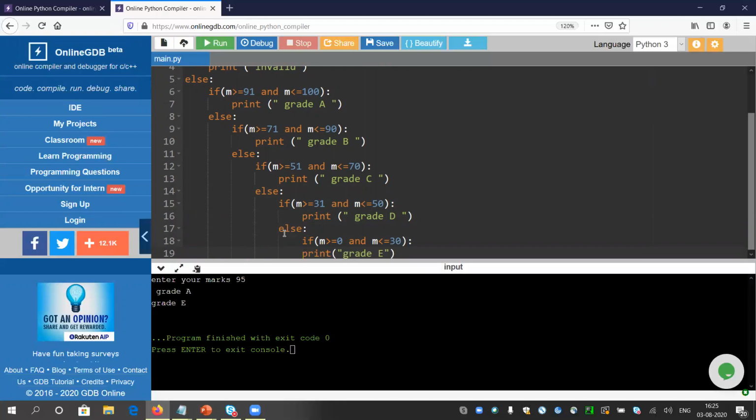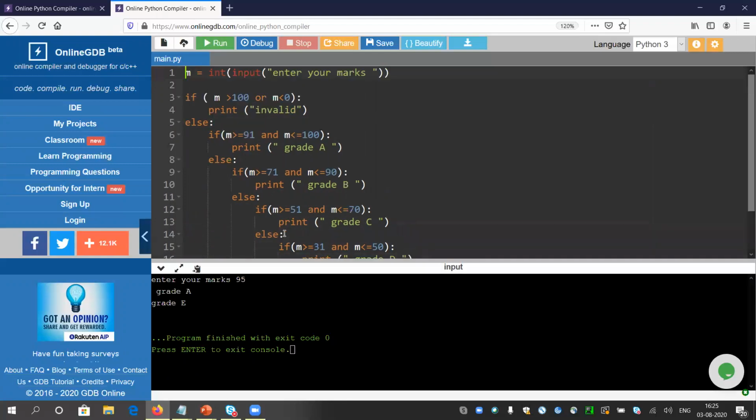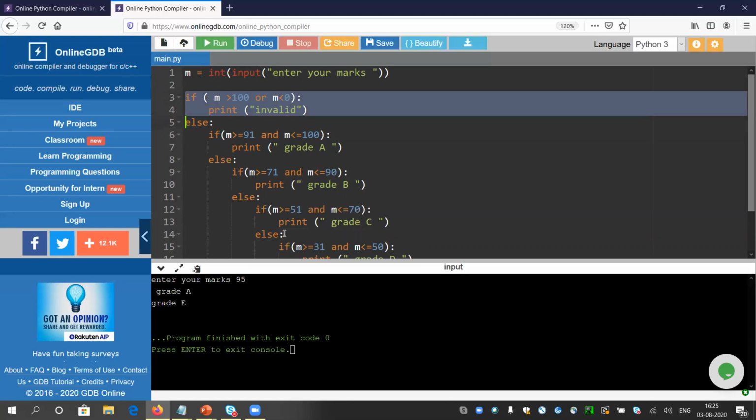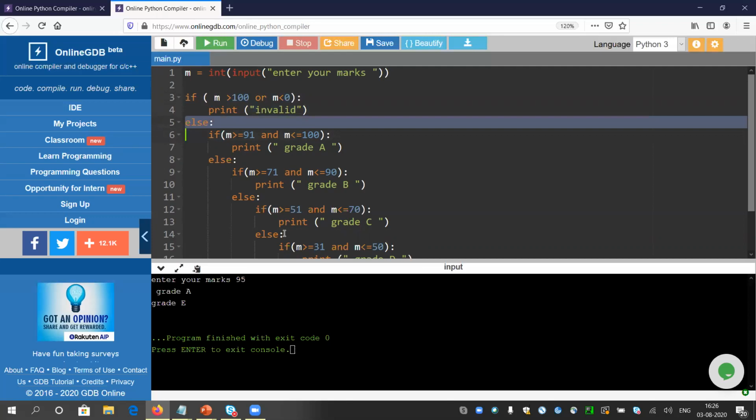So we can do some modifications here. There is no meaning to give this part of the condition if it is coming to the else part, because the marks are lying inside the range 0 to 100. If it is beyond 100 or below 0, it will be said as invalid. So if it is somewhere between 0 and 100, only then will it come to the else part, right?